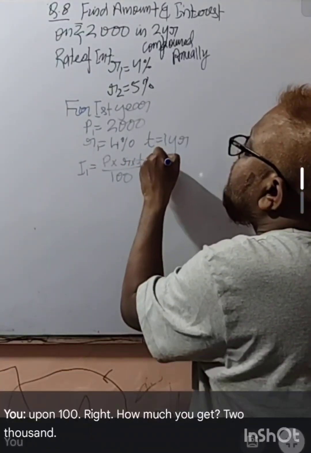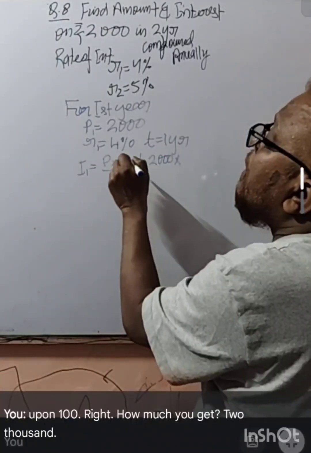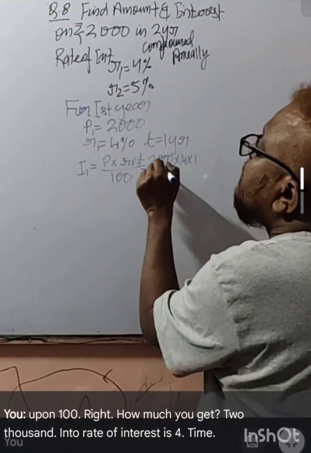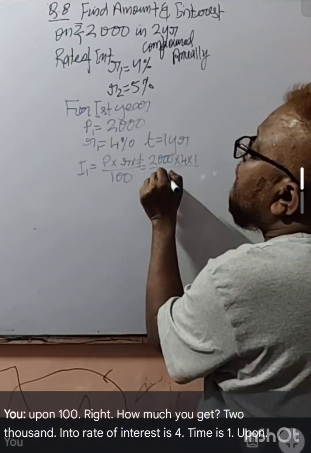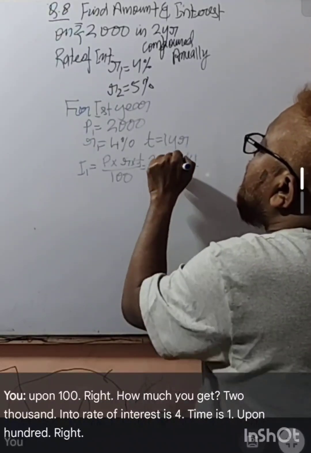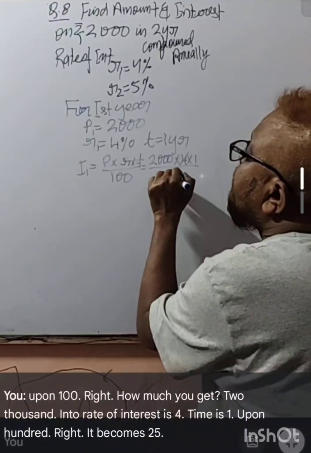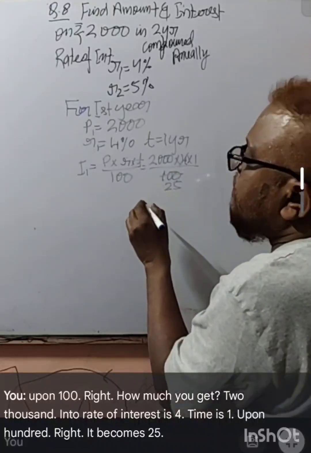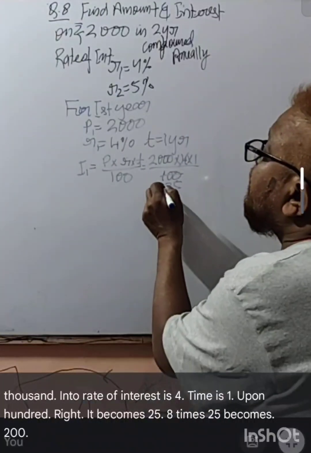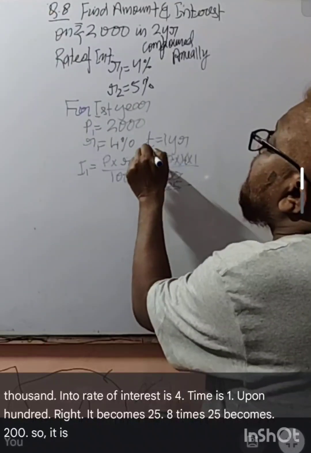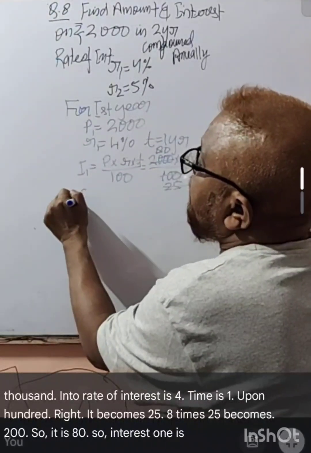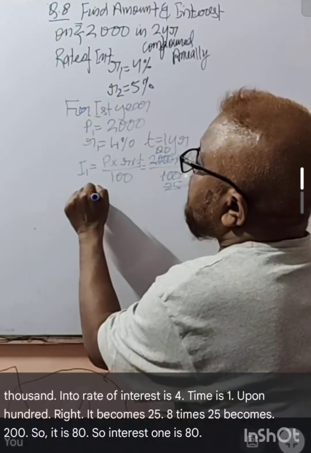2000 into rate of interest 4, time 1, upon 100. It becomes 25, 8 times 25 becomes 200, so it is 80. So interest one is rupees 80.